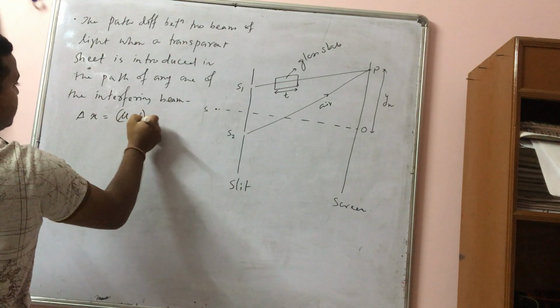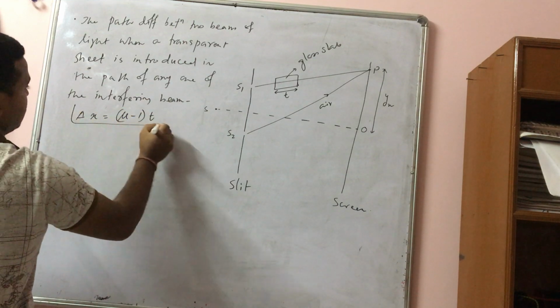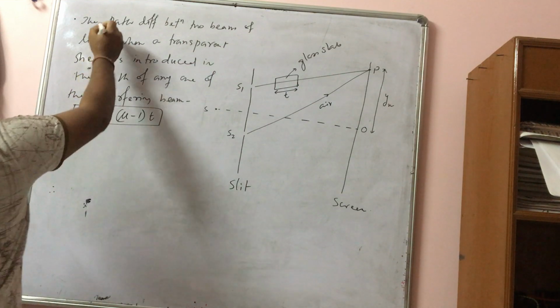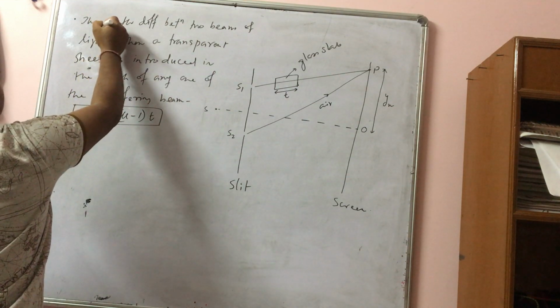Mu minus 1 into t. This you have to remember. In fact, this is not the path difference, this is the extra path difference, you can say. The extra path difference, okay?